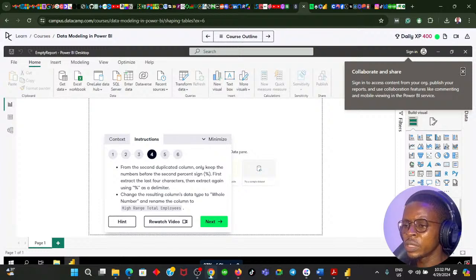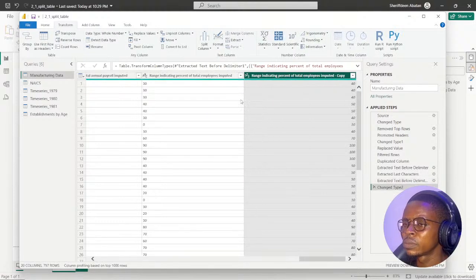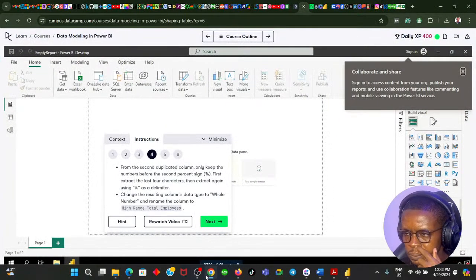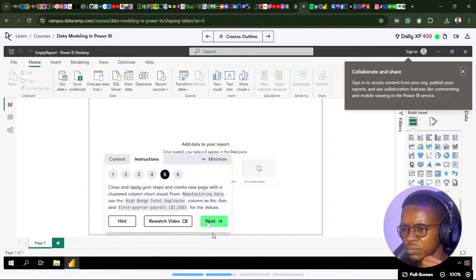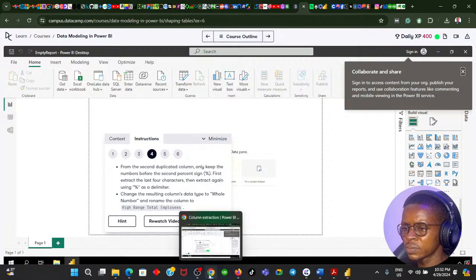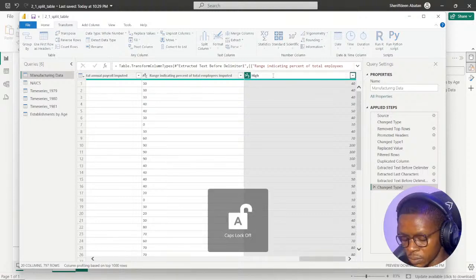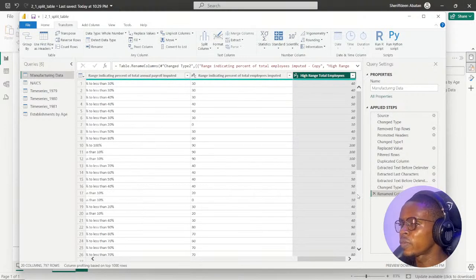So we want to change the what? Change the returning column data type to whole number. We want to change this to whole number. So we're only changing this I range. So let me just change this I range first. I range total employees. Let's change it to whole number. So we have that logged in.